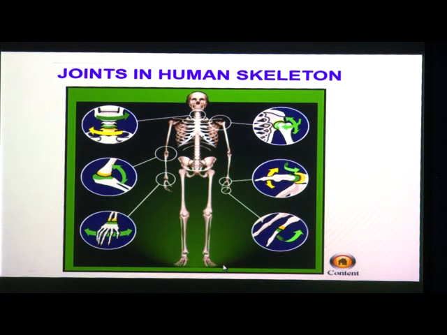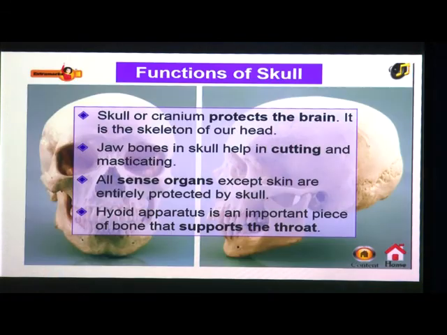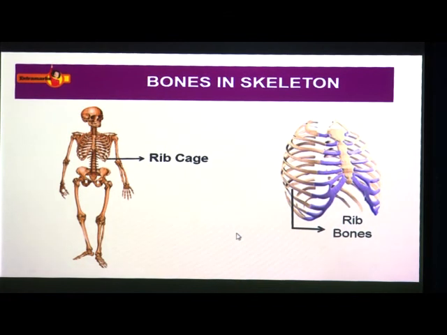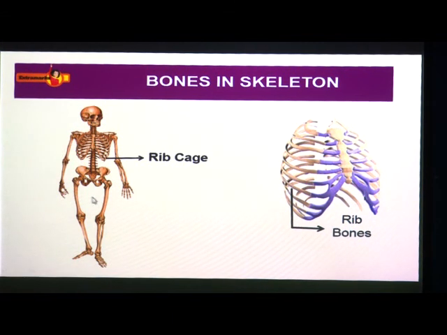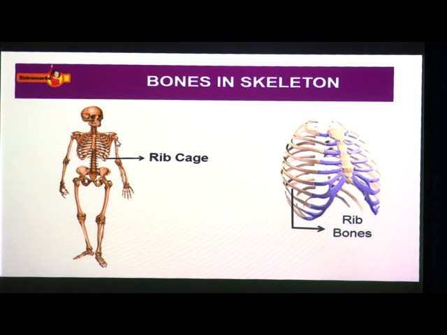Now, we are going to see about the joints. Before this, we will have a review of the girdles. There are two types of girdle, a pair of shoulder girdle and a pair of hip girdle. The limbs are not joined directly to the backbone. The arms are joined to the shoulder girdle and the legs are joined to the hip girdle. So, this is about the shoulder girdle and hip girdle.